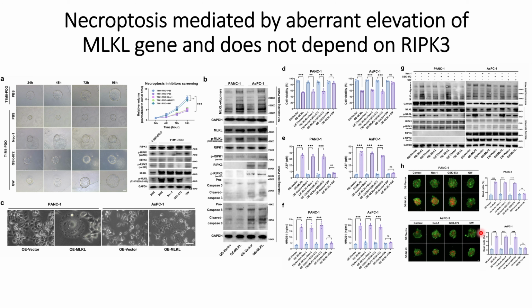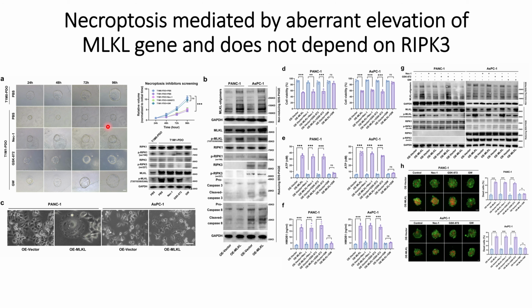And the quantifications of these fluorescence images are shown on the right hand side, where we can see that when the MLKL inhibitors are used, the dead cell difference is almost negligible compared to the control. However, where MLKL genes are upregulated, the dead cells are increased. And similarly, when MLKL genes are upregulated and NEC1 or RIPK pathway inhibitors are used, they can still see the dead cells, both in the case of ASPC and in the case of PANC1.